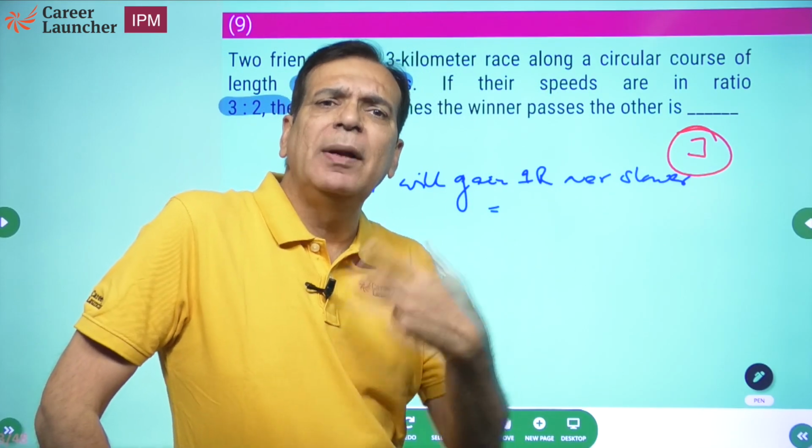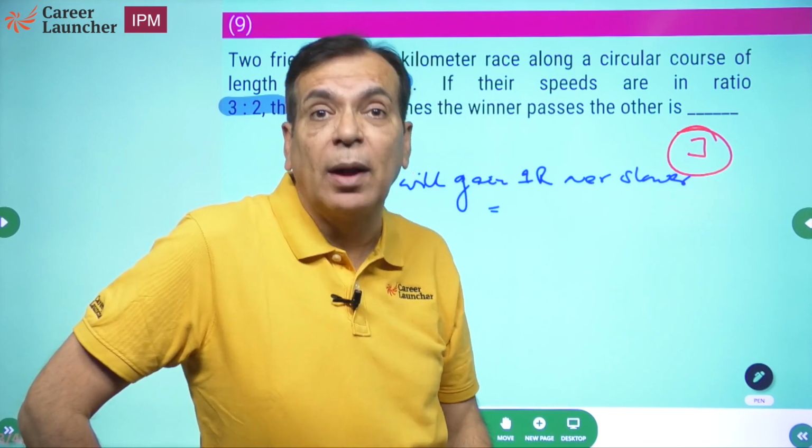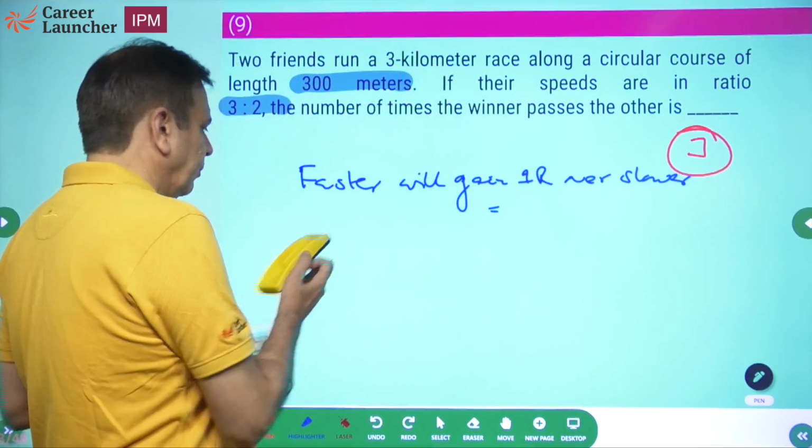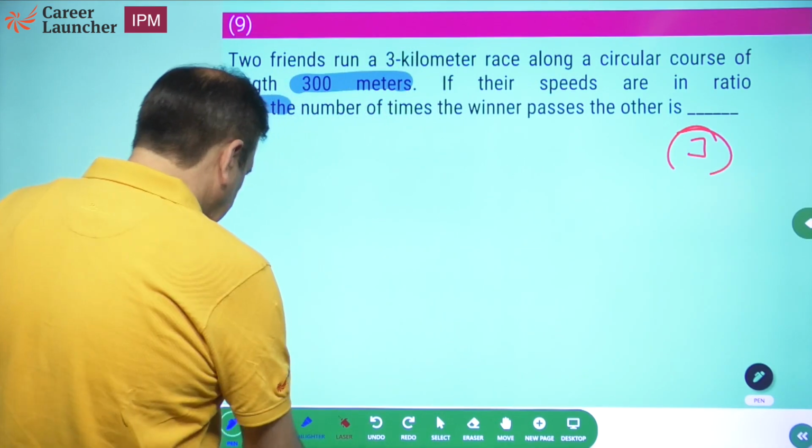4 rounds. Gain means meeting 4th. So every time the faster person gains 1 round, the 2 people will meet. That is the basic jugaad which I want you to remember. Now please look at this particular question.